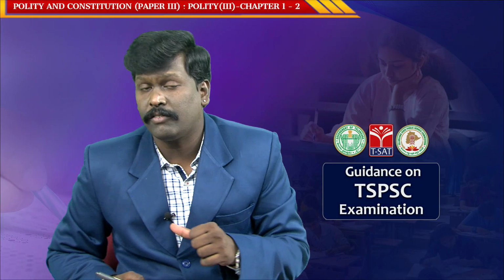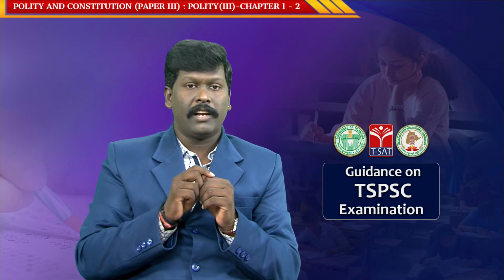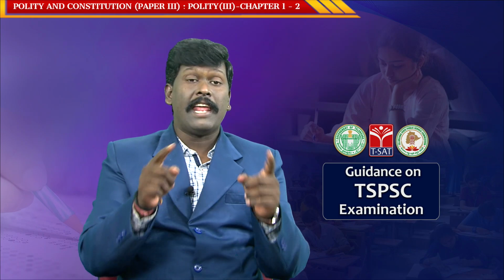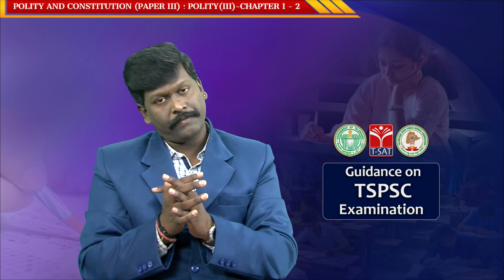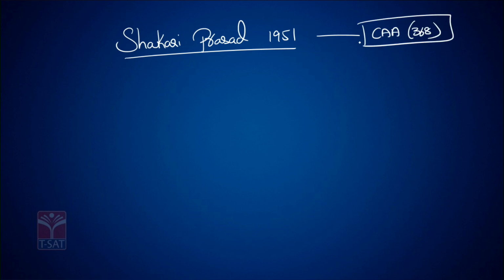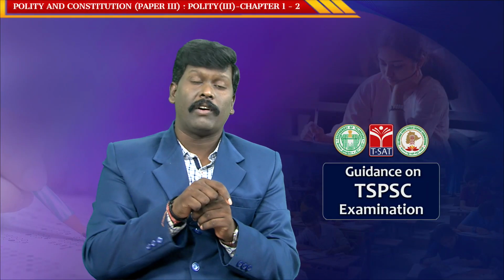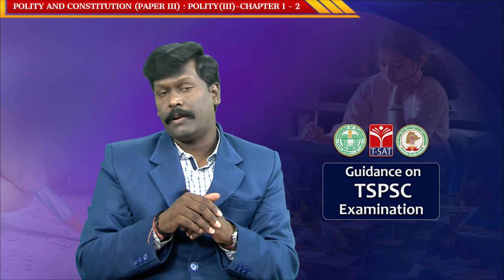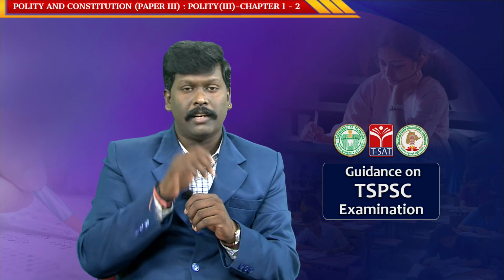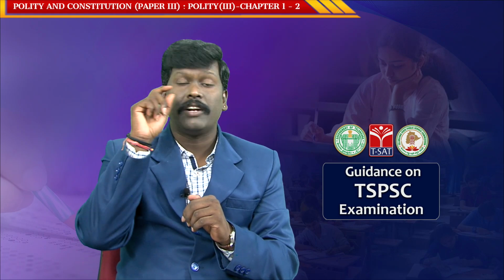In this case, the Supreme Court said the legislature has the complete authority to amend any part of the constitution including fundamental rights, but only by a Constitutional Amendment Act, mentioned in Article 368 of the Constitution.